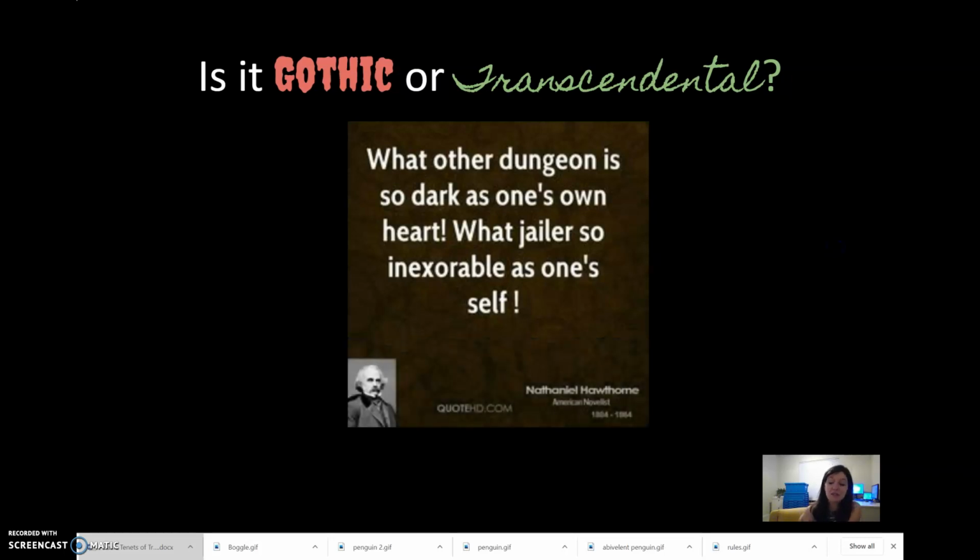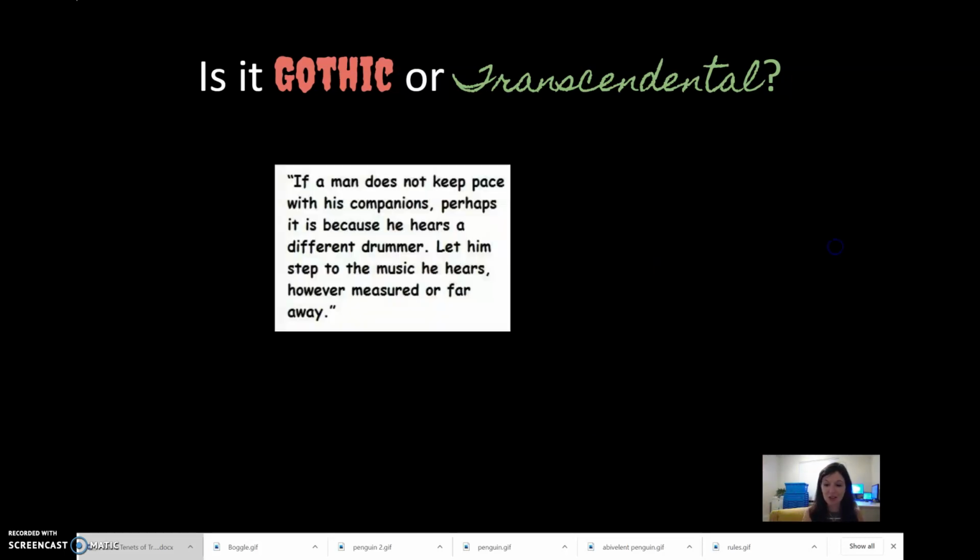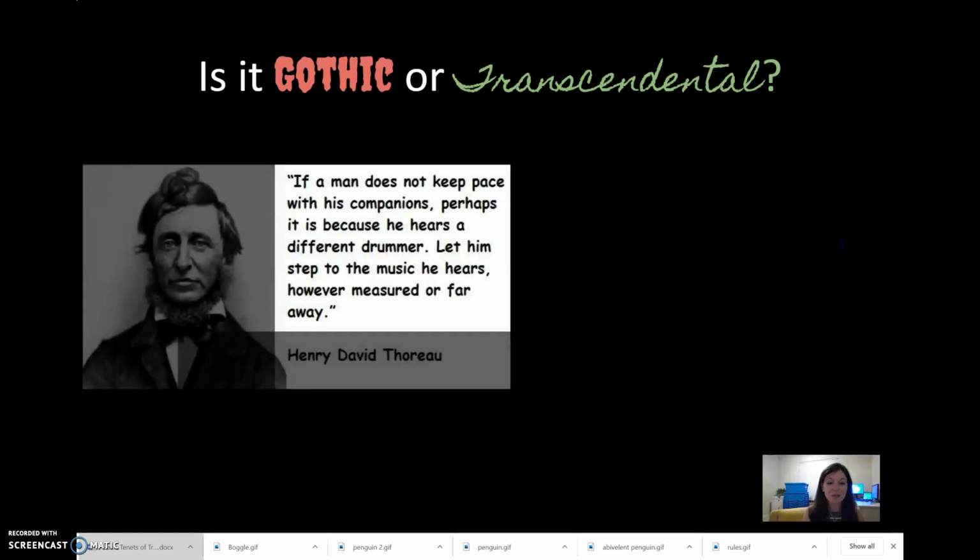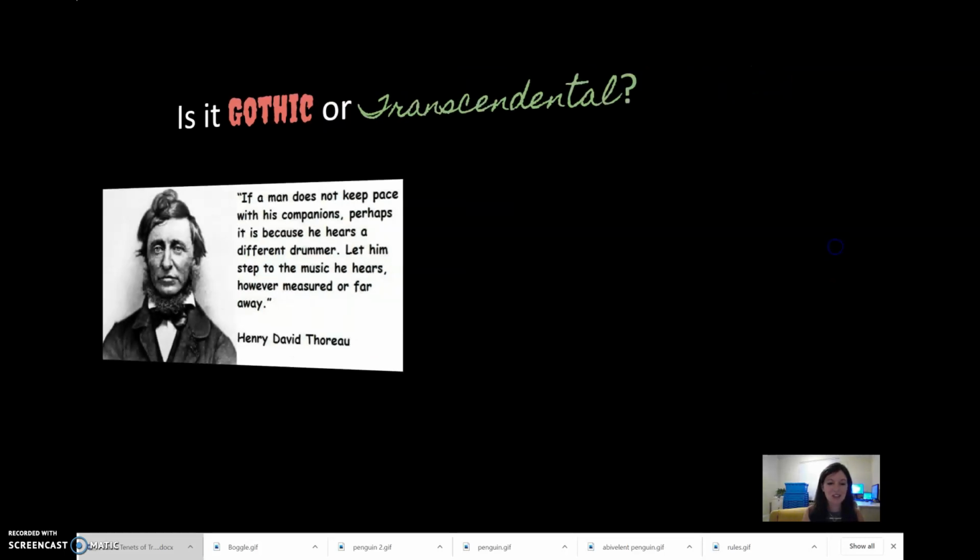This is actually a different Gothic writer. It's Nathaniel Hawthorne. There's more than just Poe in the Gothic literary realm. And in this one, it uses that really intense emotion that's common to Gothic literature. And so this last one, I'm almost out of time, is Transcendentalism.